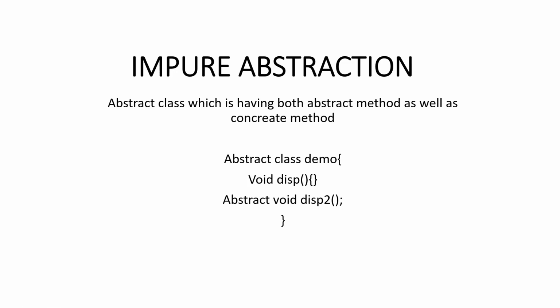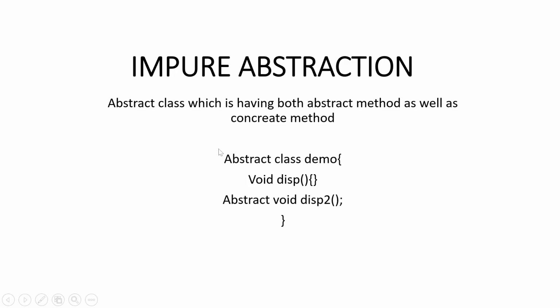Impure abstraction means an abstract class which is having both abstract methods as well as concrete methods. We already know about the abstract method and what is an abstract class in my previous videos. If you haven't checked out that video, first see that video, then come here. Okay, so now we will see the meaning of abstract method. An abstract method means it does not have any body. It has only a definition, no implementation. And the concrete method is the one which has the body.